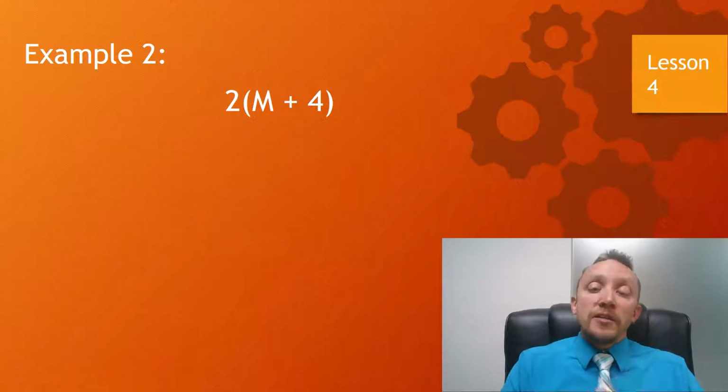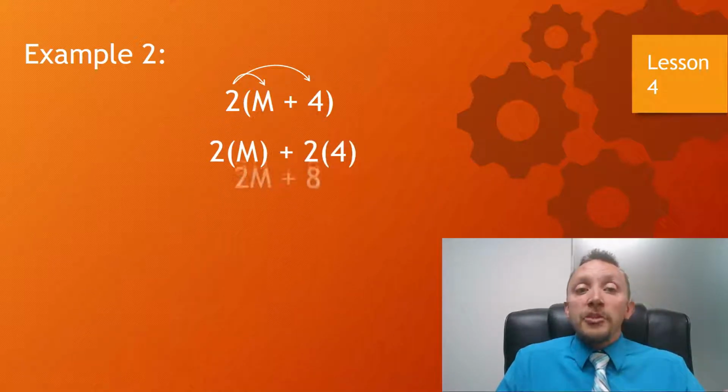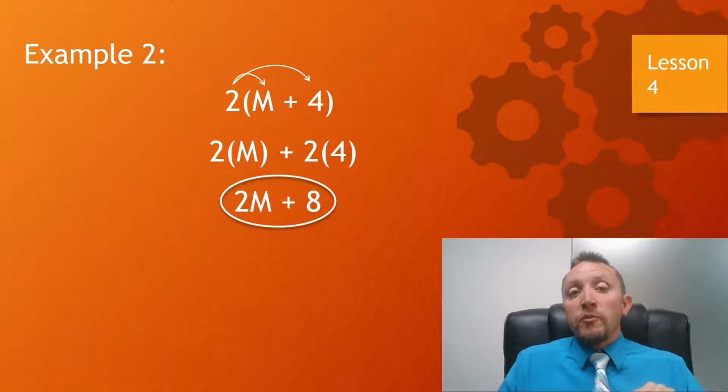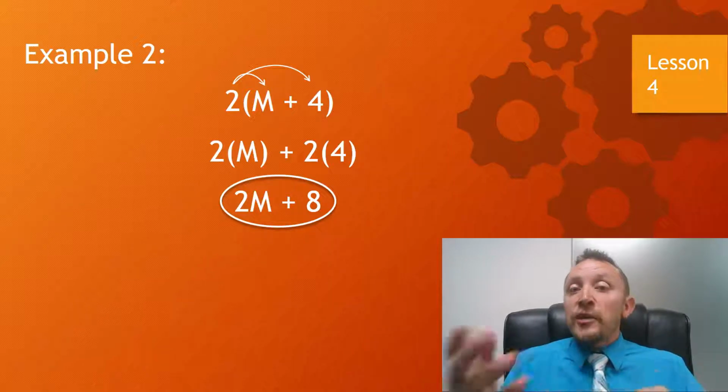But outside of the parentheses, I have 2. That means that I could multiply 2 times m and 2 times 4. And if I simplify that, 2m would just stay 2m, and 2 times 4 would be 8. So this would simplify to be 2m plus 8. Now remember, these are not like terms, so do not add these together, because the 2 has an m attached to it, the 8 doesn't, so we can't combine these.